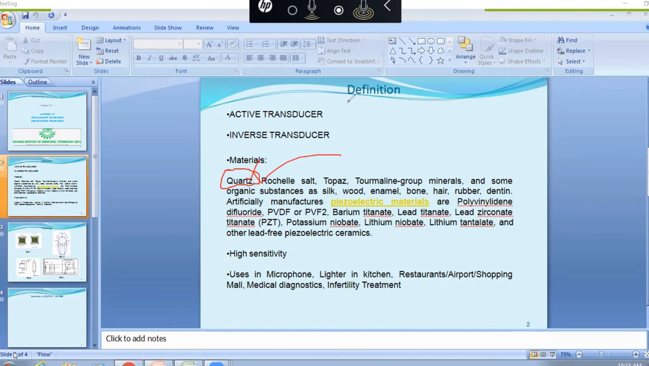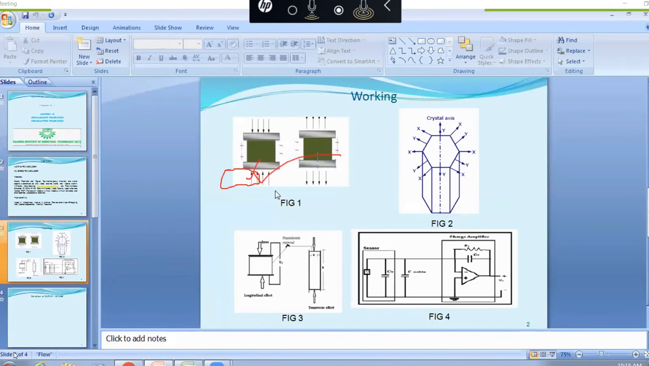So this is basically the definition, the definitions and the basic properties, and the applications of the piezoelectric crystal transducers. Next, the working is very simple.